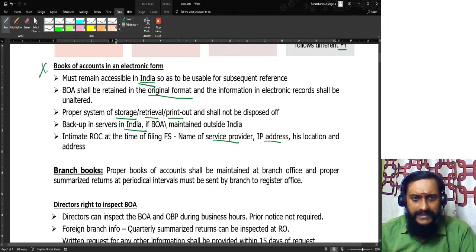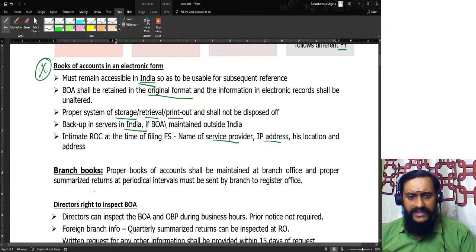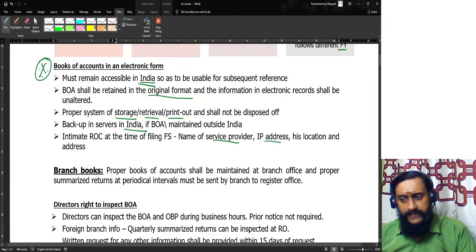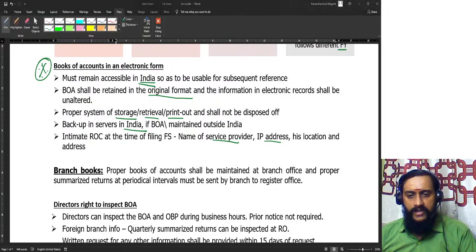I expect a theory question in this area, my dear friends. This may be slightly boring for you, but this is a pakka theory probable question. I expect maybe a theory question will come. Can books of accounts be maintained in electronic form? Explain the procedures with respect to maintaining books of accounts in electronic form.